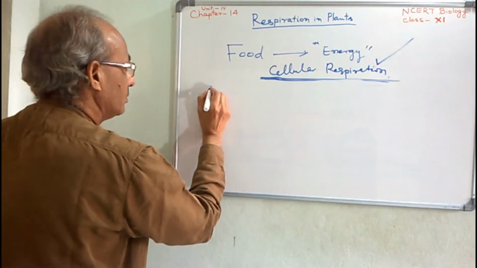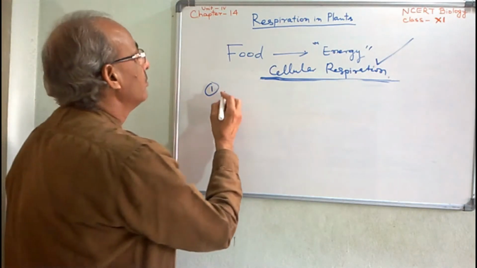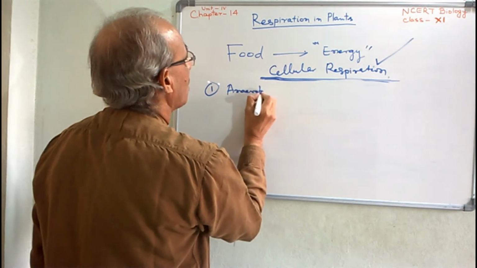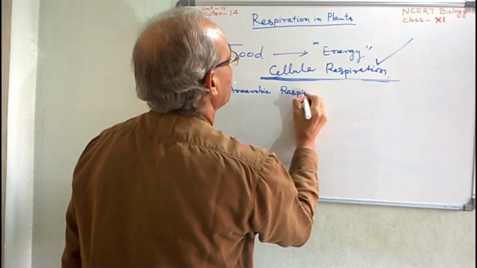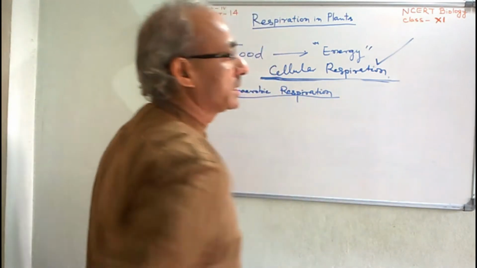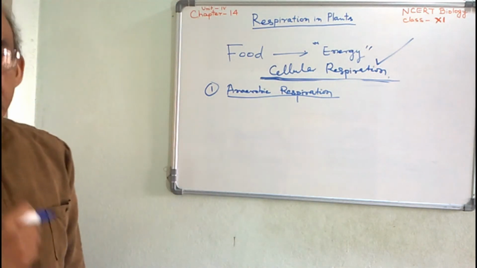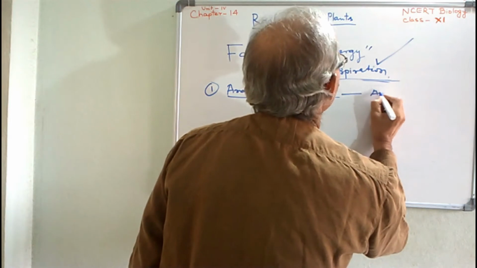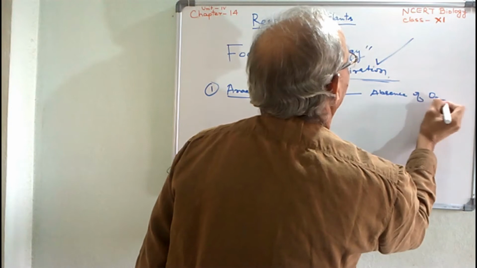First is anaerobic respiration. That is called anaerobic respiration, or the part of the cellular respiration which is anaerobic. It takes place in absence of oxygen.